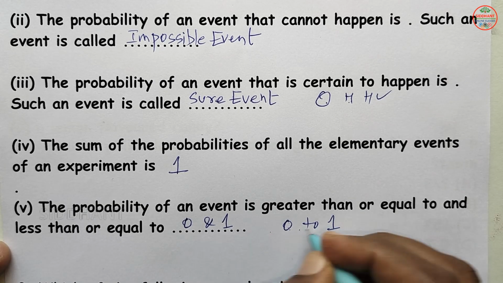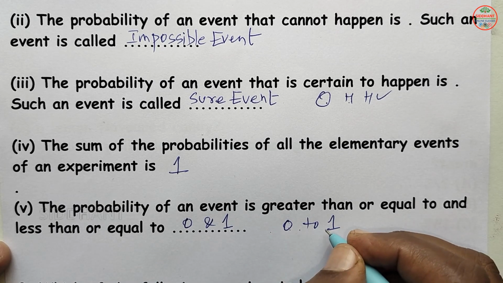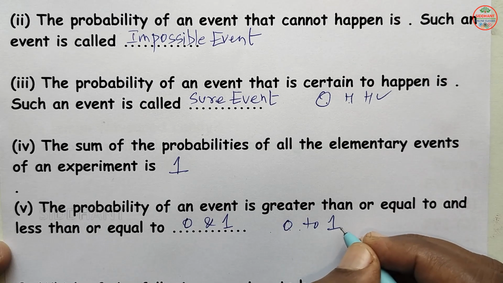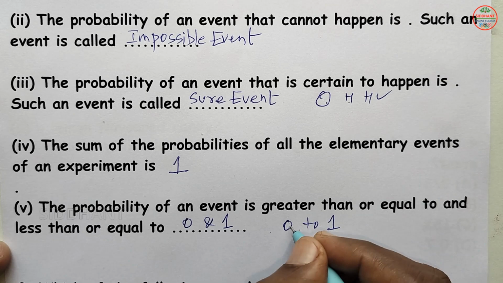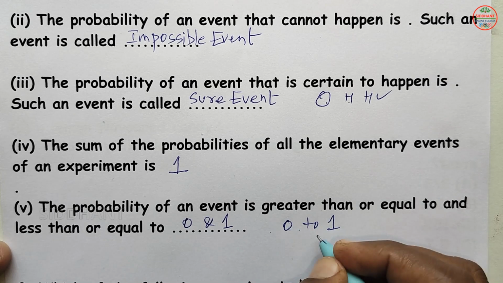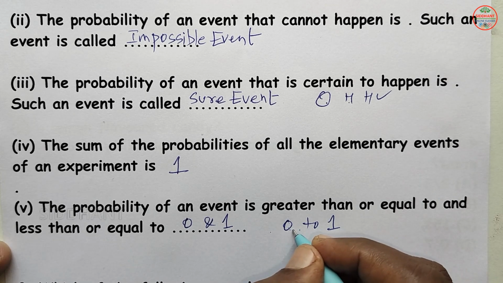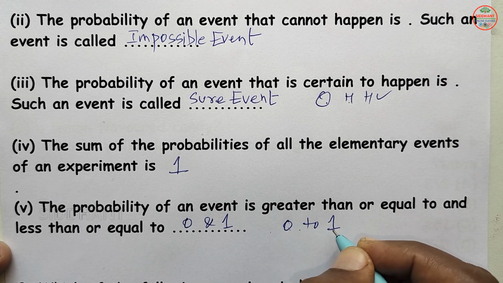That means whenever you go for an exam or result here, you will be getting 0 to 100% only. You can't get more than 100% or less than 0%. In the same way, the probability also is between 0 to 1 here.